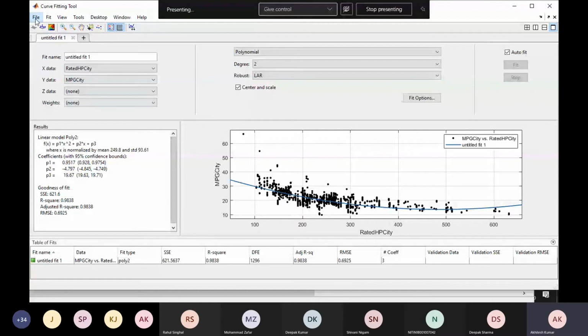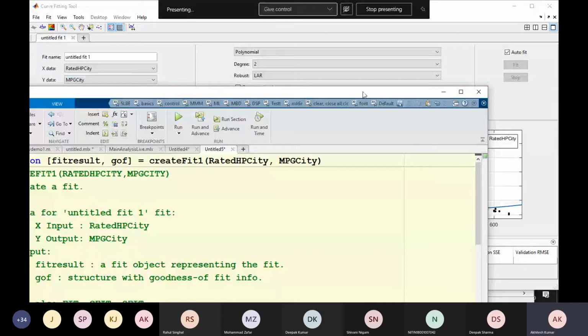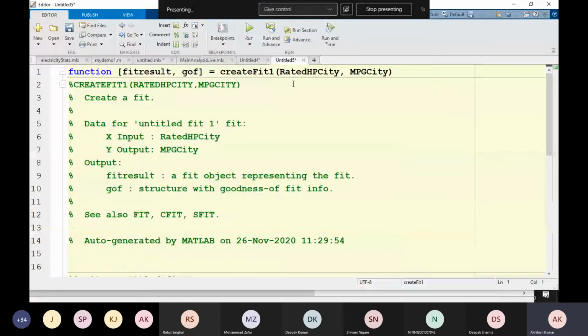And apart from that, from here you can generate a code for automation purpose. This is the code for me. So whenever I provide the rated horsepower as an input and mileage as an output, it will give me a fit result here. Fine.